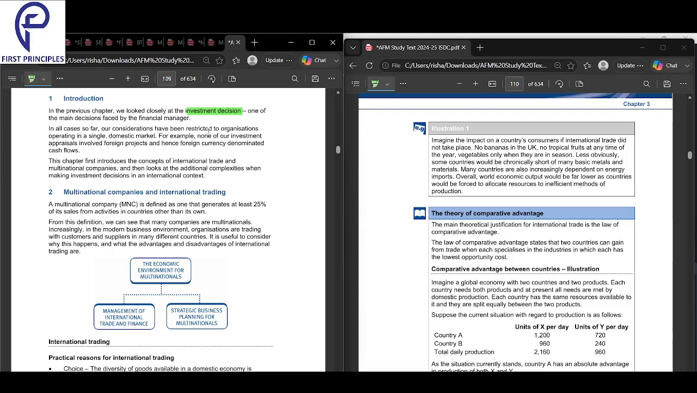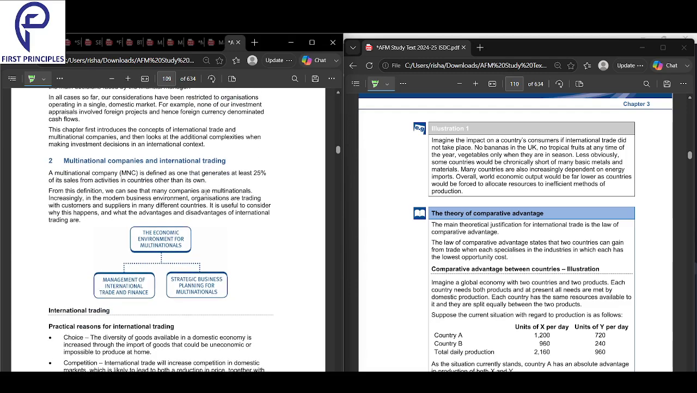So in the previous chapter, we looked into investment appraisal, which is one of the main decisions that has to be made by a financial manager. What is this chapter about? In this chapter, we will see a lot more. Our considerations have been restricted to organizations in a single domestic market. For example, none of our investment appraisals involved foreign projects. In this chapter, we will start seeing foreign projects.